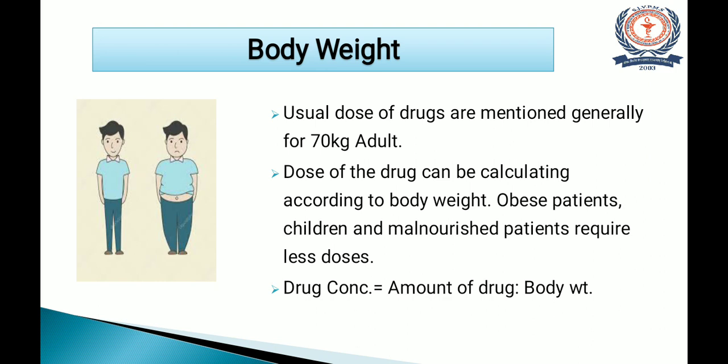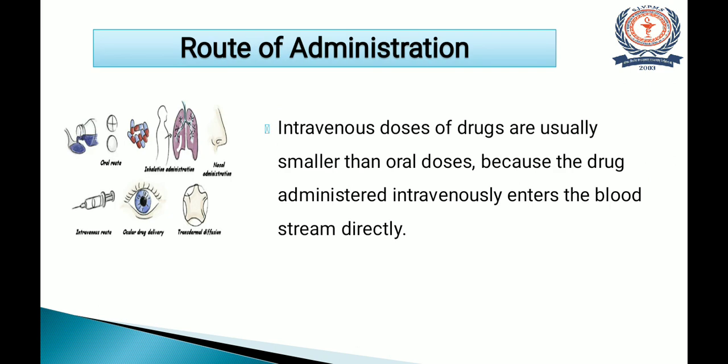Obese patients, children and malnourished patients require smaller doses because drug concentration is nothing but the ratio of the amount of drug to the body weight. So, body weight plays an important role while calculating the dose of a drug. The next factor is route of administration.